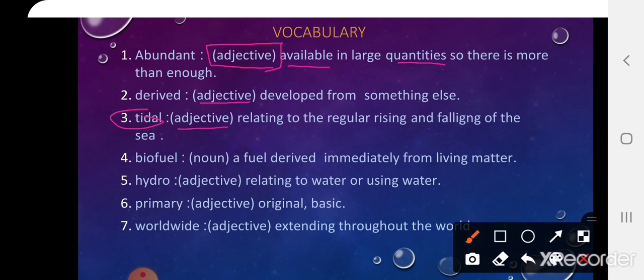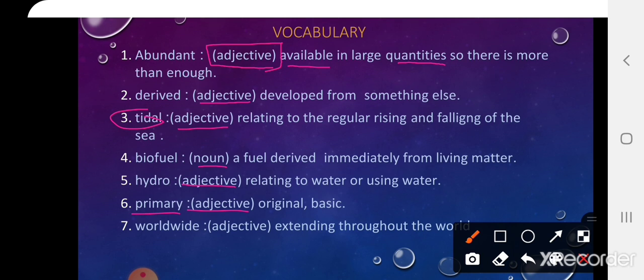Biofuel. It's a noun, a fuel derived immediately from living matter. اللي هو عندك الوقود العضوي. Hydro. It's an adjective relating to water or using water. مائي. Primary. It's an adjective, original or basic, which means أساسي.